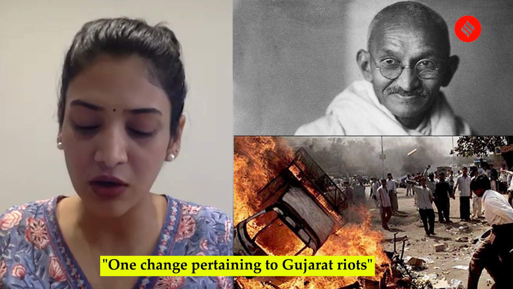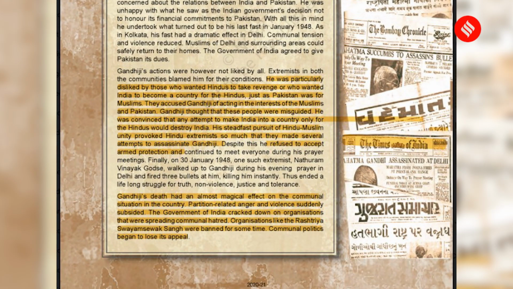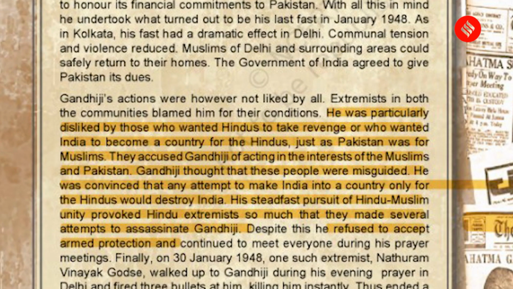The first two, essentially what they have done is that while they've retained the content on Mahatma Gandhi and the events leading up to his assassination, they have very selectively dropped a few sentences pertaining to how he was particularly disliked by the Hindu extremists, and the fact that they hated his idea of India for Hindus and Muslims, that the Hindu extremists preferred a state like Pakistan, which was just for Muslims.